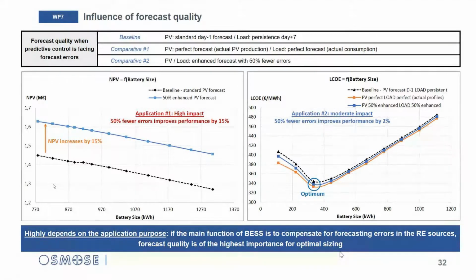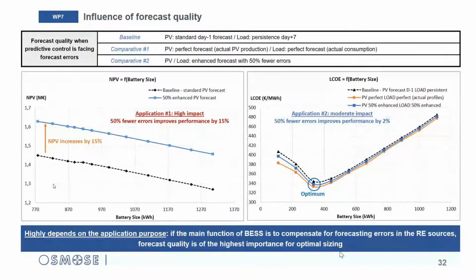To answer this question, the baseline is performed with a standard forecast, whereas the comparative scenario uses an improved forecast with 50% less errors. We found very different results depending on the application. For application 1, which is related to PV smoothing and peak shaving, 50% less errors in the forecast improves performance by 15%, whereas the same forecast quality improvement with application 2, related to hybrid microgrid, also improves performance, but only by 2%.